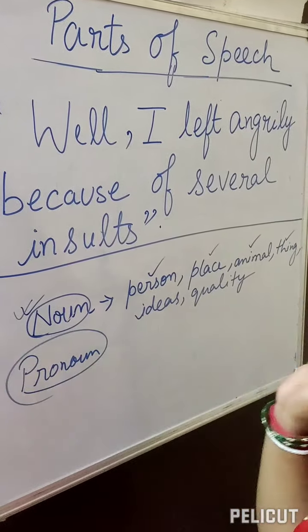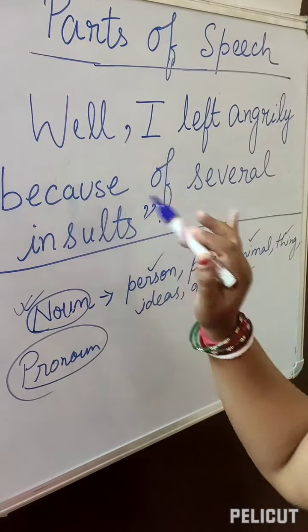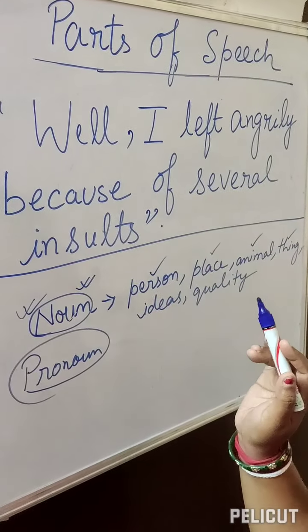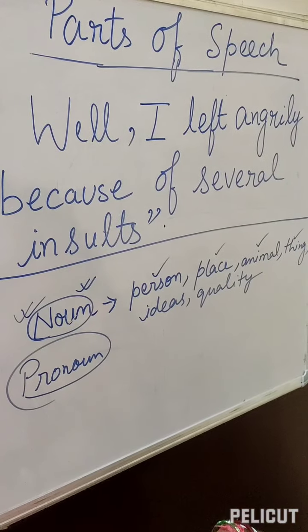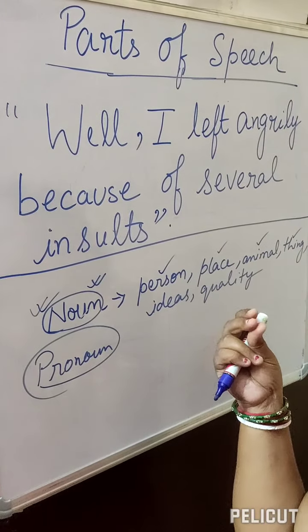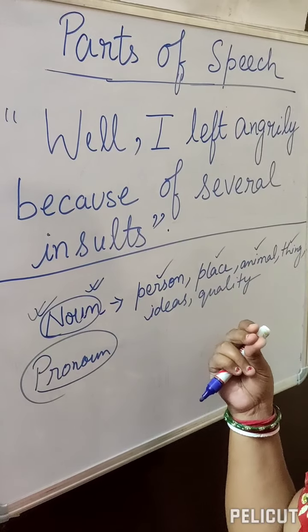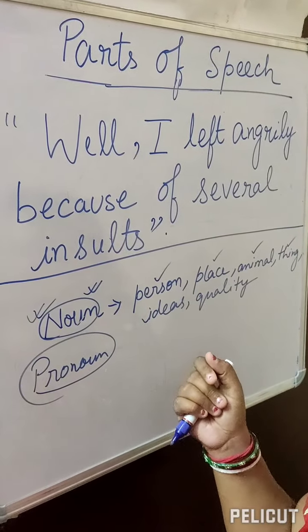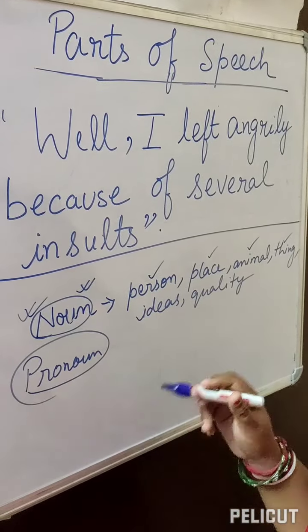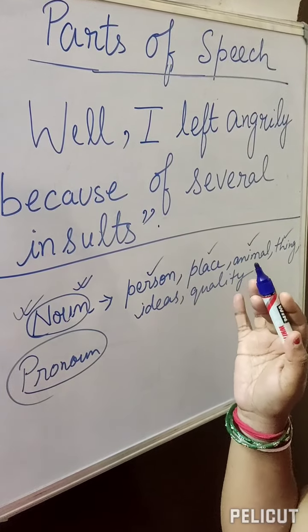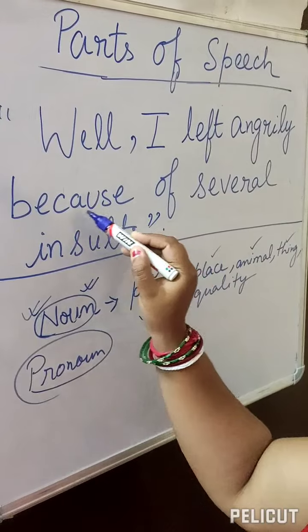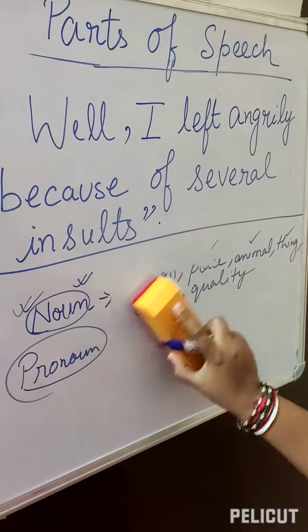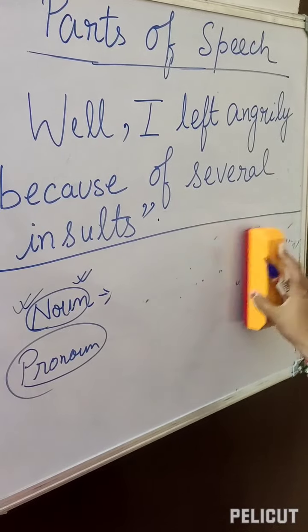Let's go to pronoun. Before that, find out the noun from this sentence. Noun we have understood. Now from this sentence we have to find out the noun. I am giving you 10 seconds. 1, 2, 3, come on think. 4, 5, 6, 7, 8, 9. Your time is over. I think you have guessed which word is the noun here, and it is insults. Insults is the noun. So let's write beside noun: insults.